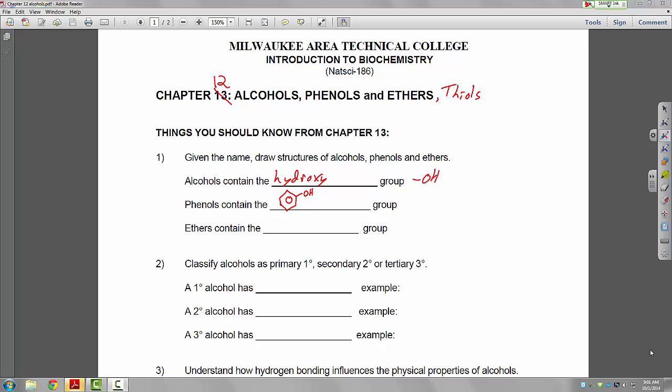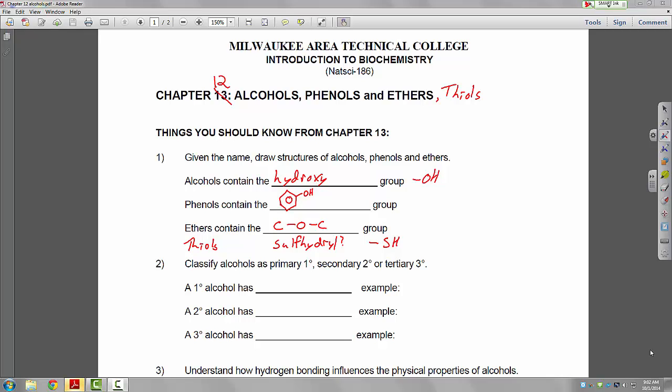Ethers contain what is formally called an alkoxy group, but I'm just going to write it as C-O-C, so carbon, oxygen, carbon. And thiols contain what we call a sulfhydryl, the SH group.